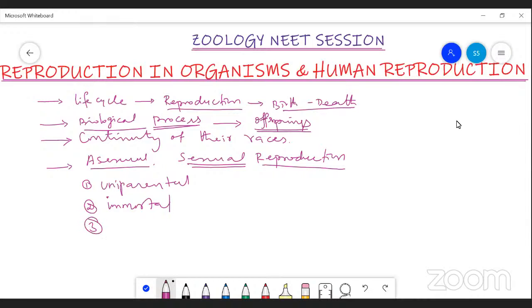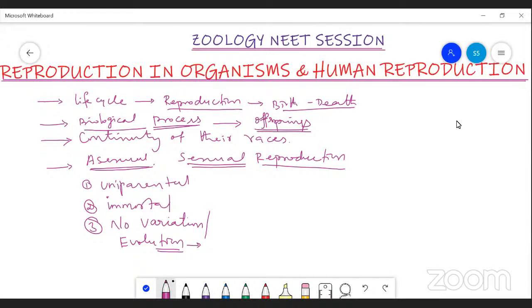Third, in an asexually reproducing organism, there is no variation, and they do not have any evolutionary significance, because in the asexual method of reproduction, the genetic material and the cytoplasmic components are divided and distributed to their descendants or young ones.